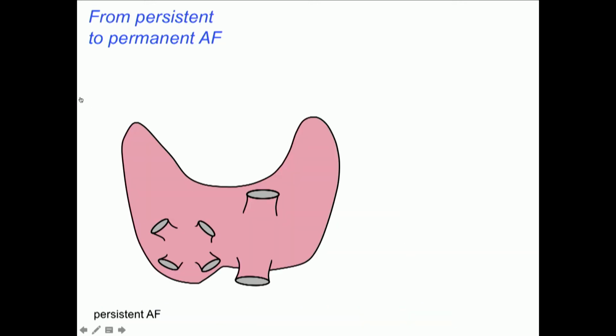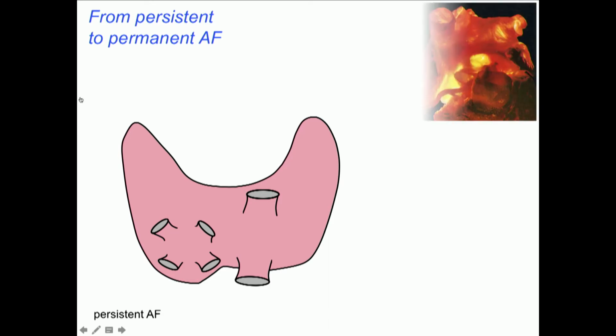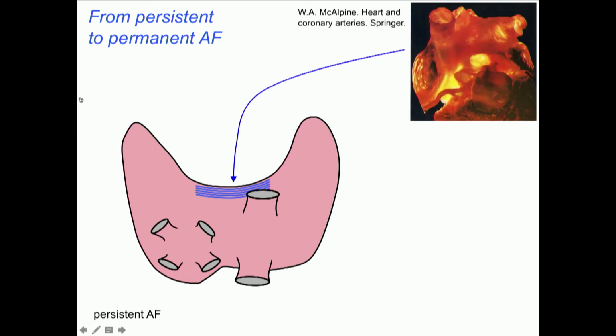So just to summarize that in a picture, the transition of persistent to permanent atrial fibrillation. At first, there are these regions, because of their normal tissue structure, that show certain complex behavior.